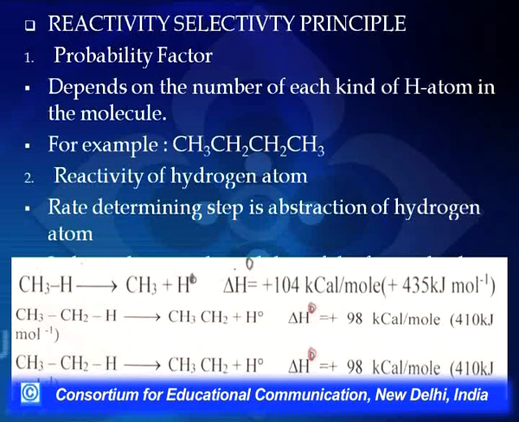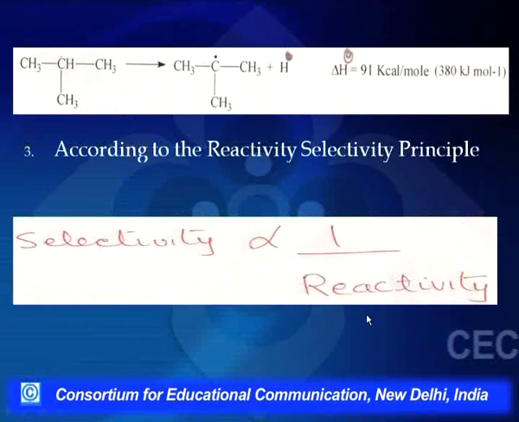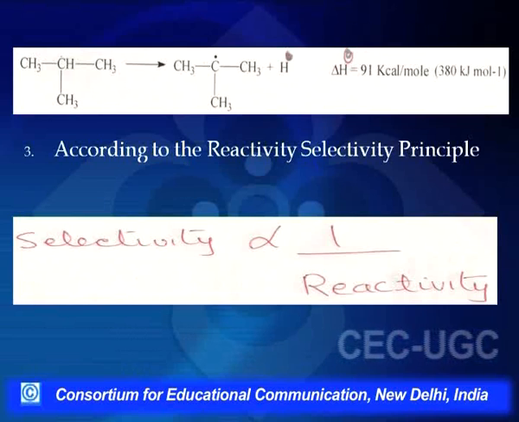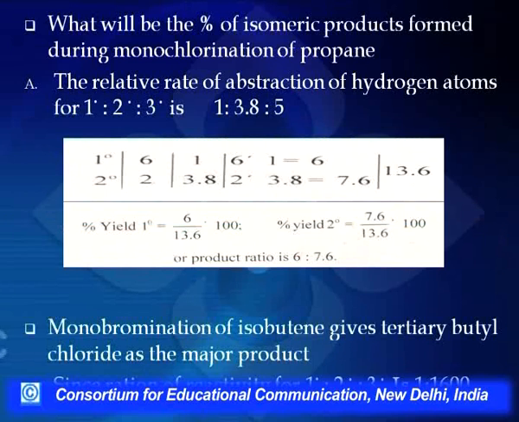What we see here is that the energy required to make a methyl free radical is 104 kilocalories per mole. Whereas for ethyl it is 98, so the energy for making an ethyl free radical is lower as compared to making a methyl free radical. And if I go on to a tertiary free radical, the energy requirement is still less, only 91 kilocalories per mole.